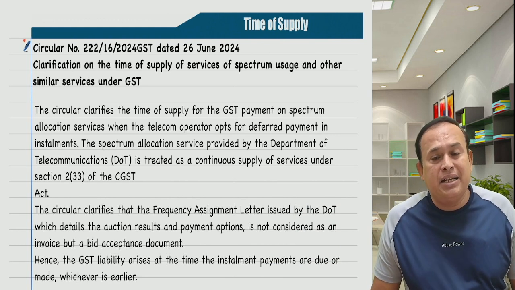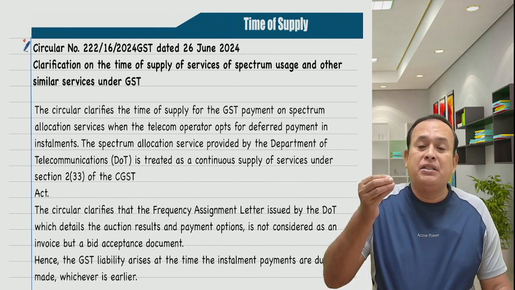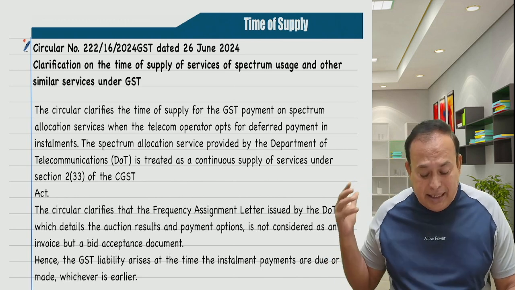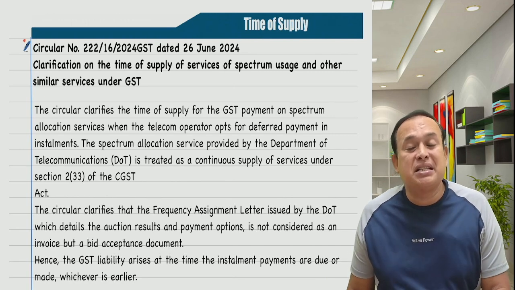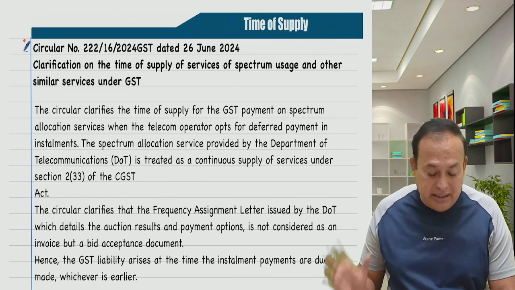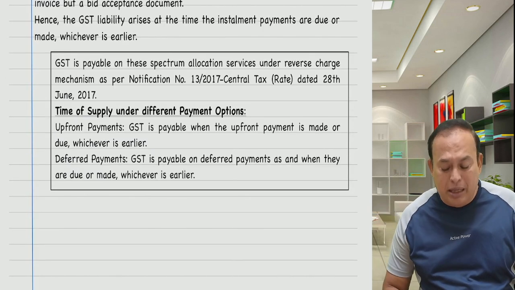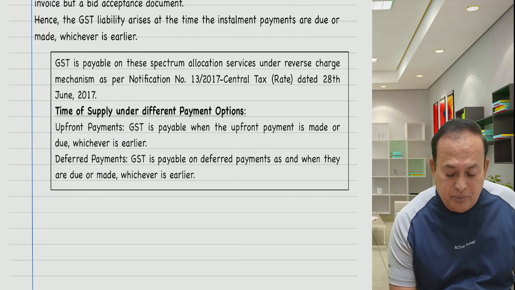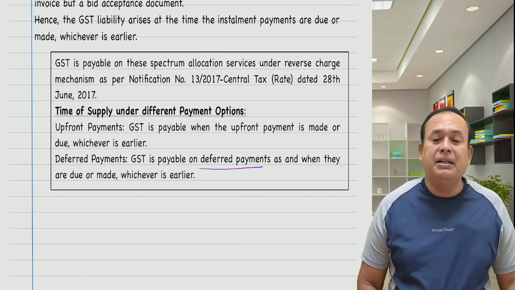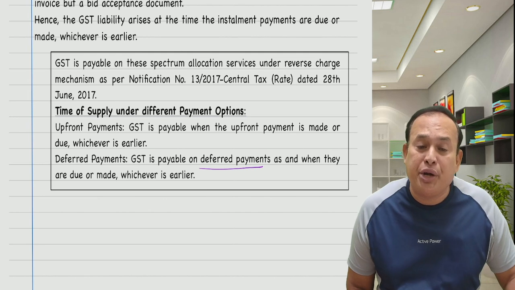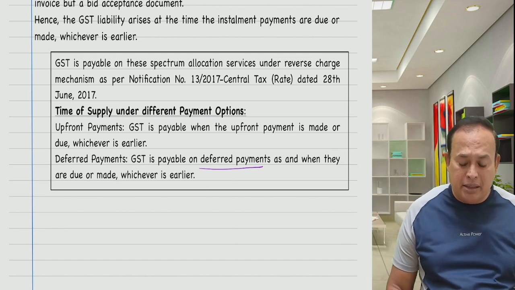In that case, the time of supply here, they said, is not the first day after expiry of 60 days from the date of invoice. They said GST is payable on deferred payment as and when it is due or paid, whichever is earlier.